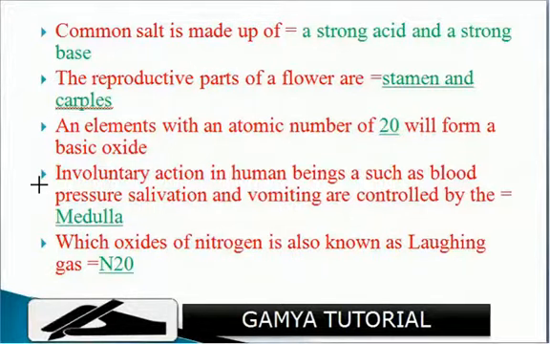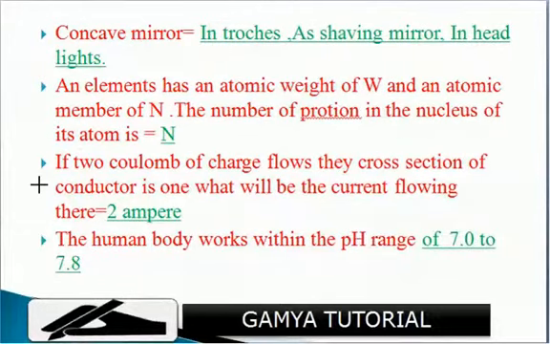So next. Concave mirrors are used in torches, shaving mirrors and headlights. Okay. An element has an atomic weight W and an atomic number N. The number of protons in the nucleus of an atom is N. If 2 coulombs of charge flow across the cross section of a conductor in 1 second, what will be the current flowing there? 2 amperes. The human body works within the pH range of 7.0 to 7.8.